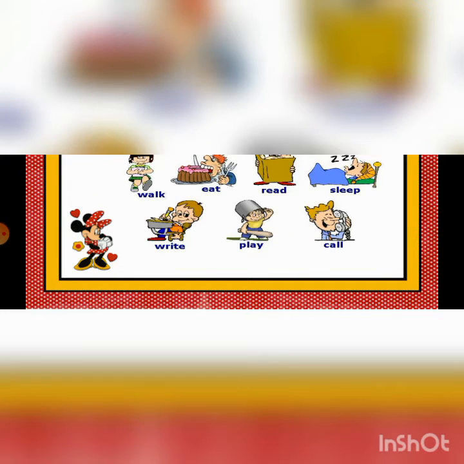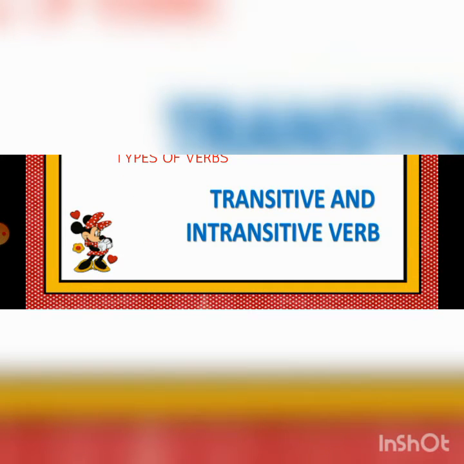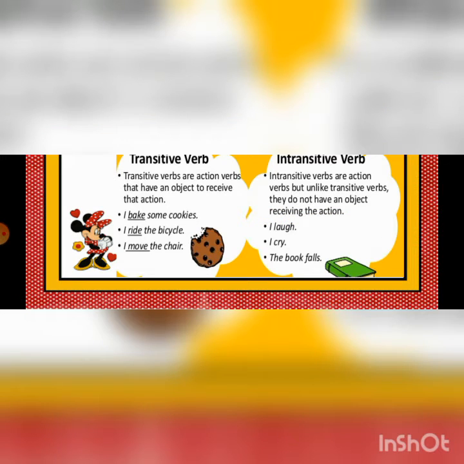Walk, eat, write, play, call, sleep, read: these are all action words. It means it is a verb. Okay, kids? Types of verbs: transitive and intransitive verbs. What are transitive verbs?